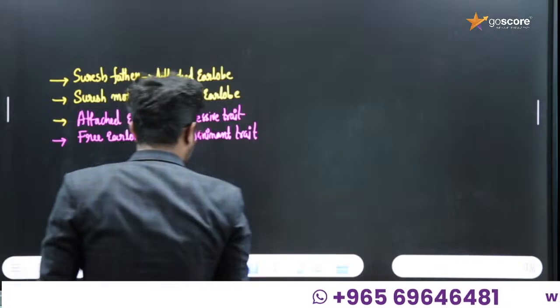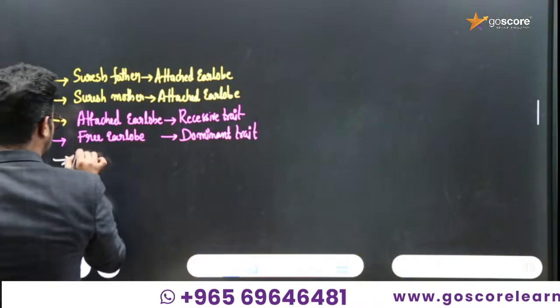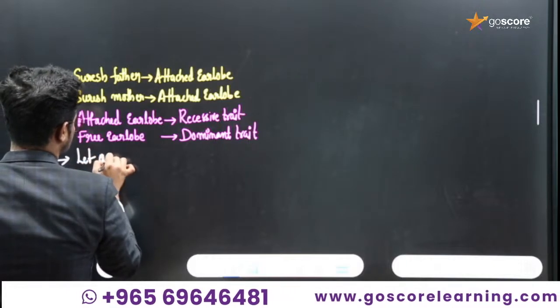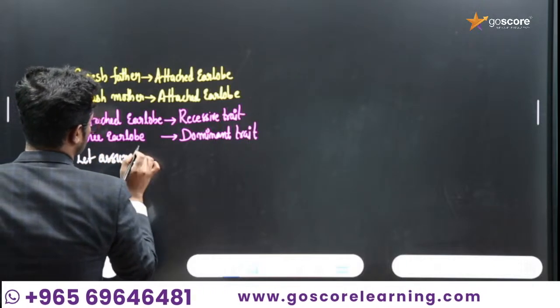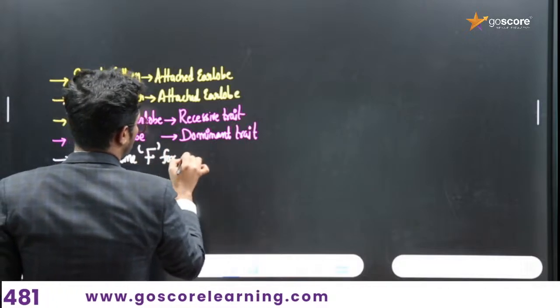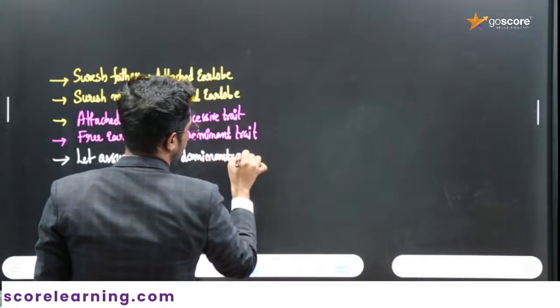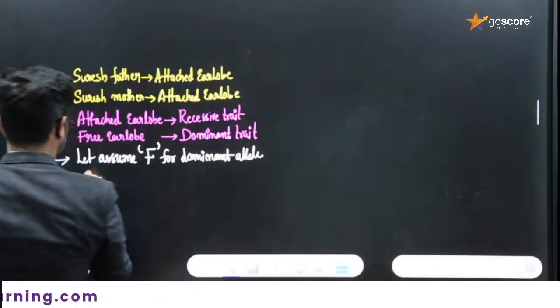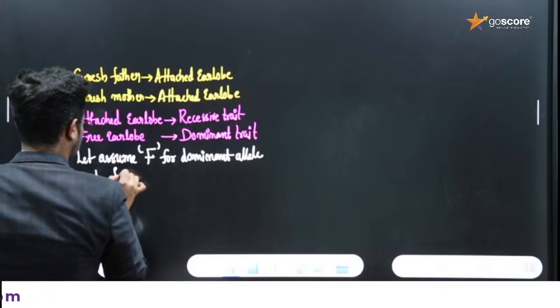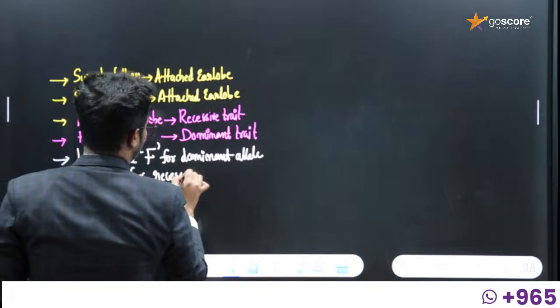Okay, now we can take the genetic composition. Let's assume capital F for the dominant allele and small f for the recessive allele.